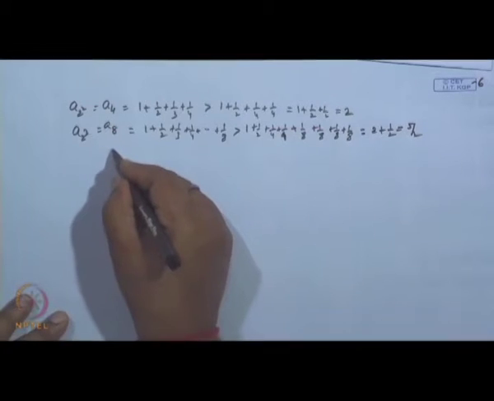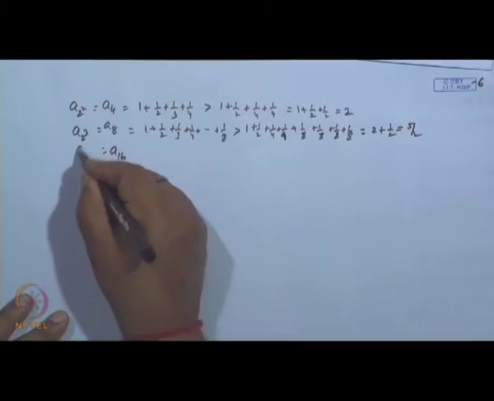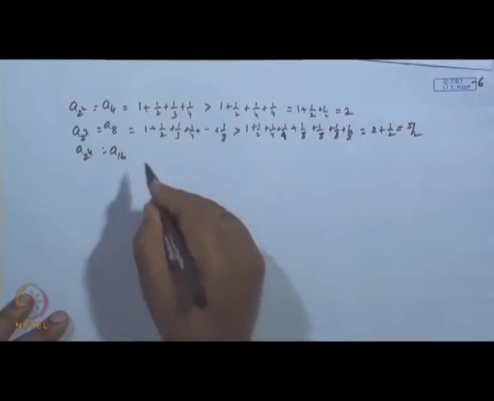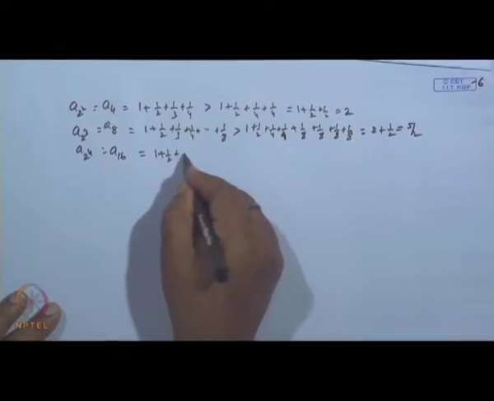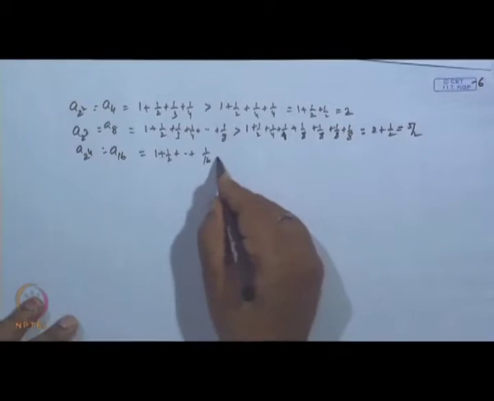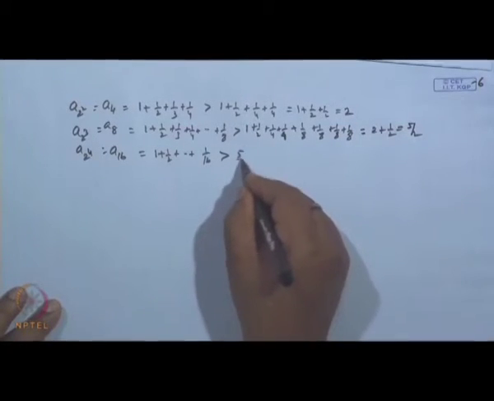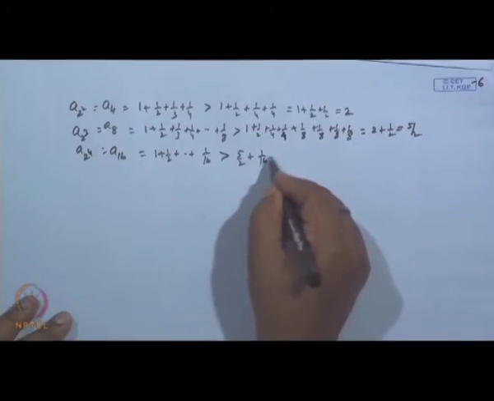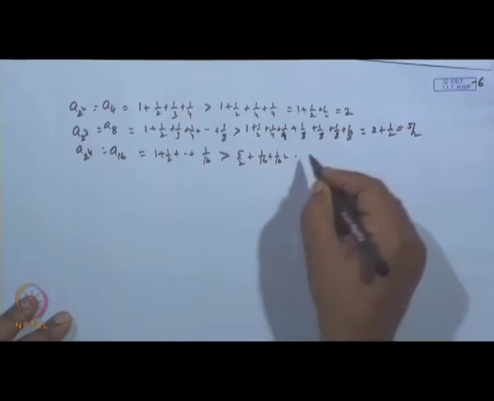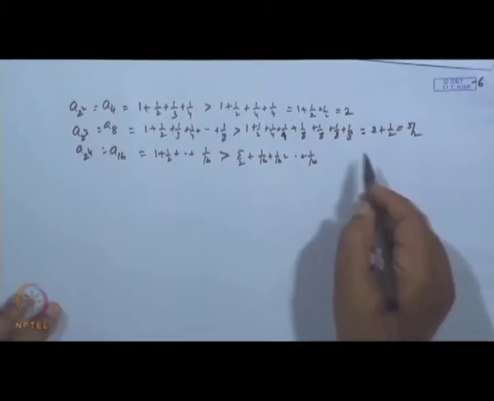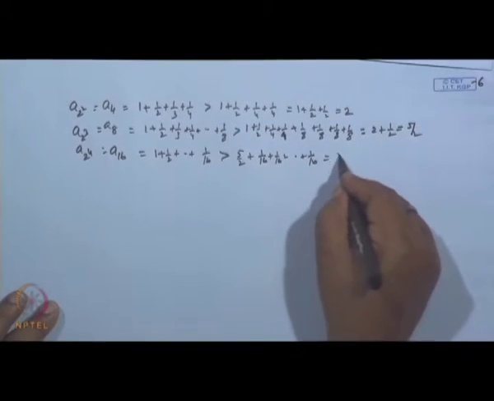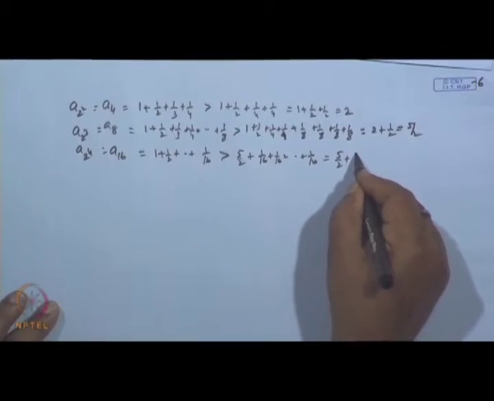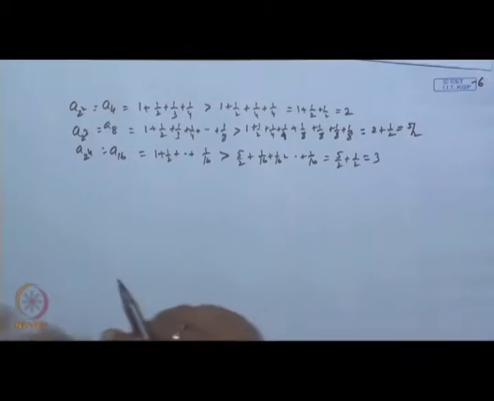So, if we take a 16, that is a 2 to the power 4, then we get 1 plus half plus up to 1 by 16. It is greater than 5 by 2 plus 1 by 16, up to 1 by 16, means 8 terms, and then these 8 terms. So, it is equal to 5 by 2 plus half, that is 3.